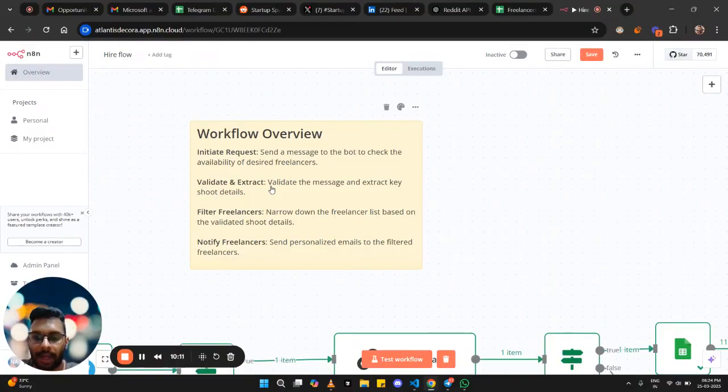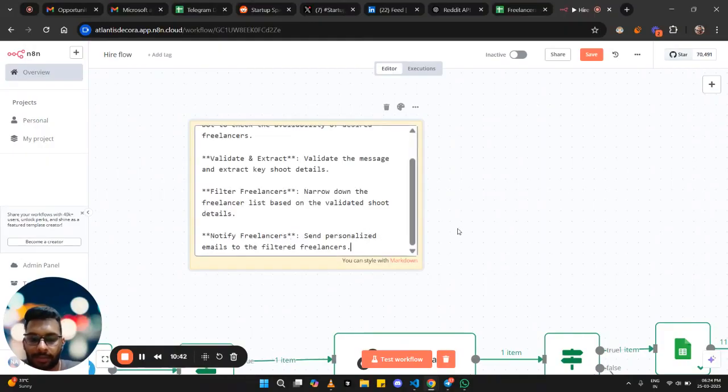After extracting that, we will move on to filtering the freelancers. When we have the extracted shoot details, we will filter the freelancers sheet based on this extracted data. After we have filtered the freelancers, we will notify them. And how are we doing the notifying process? We are emailing them, as of now, by sending personalized emails to the filtered freelancers.